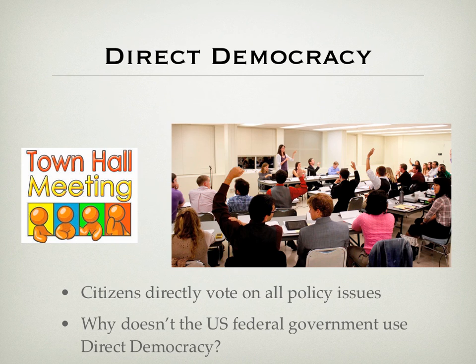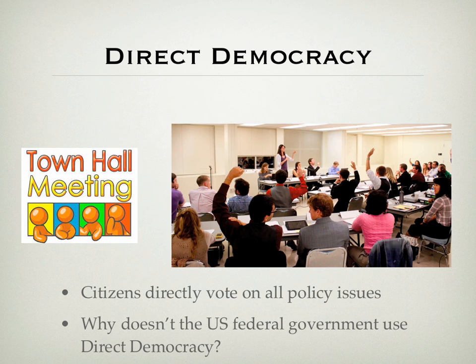The first type is direct democracy. This is where, like in that picture that you see in front of you, people vote specifically on an issue. So we don't choose anybody to vote for us, we vote on that issue. So for instance, in the state of Florida, in November this year, there's going to be on the ballot medicinal marijuana. The citizens of Florida get to vote directly on that issue. However, you probably realize that we don't vote on all the issues. That's why we have Congress. They vote on stuff for us.